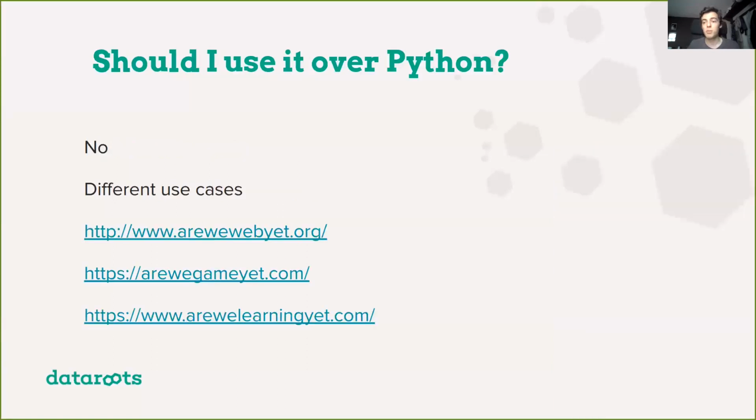Another maybe often asked question is, should I use it over something like Python? And in general, maybe not. You definitely can. Rust gives you also a very high level functional API in most cases. So it can be very nice to program in it. It's the most loved programming language.